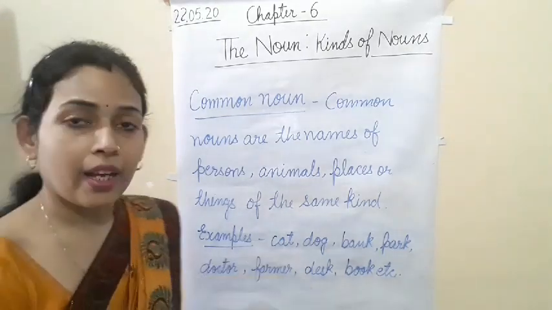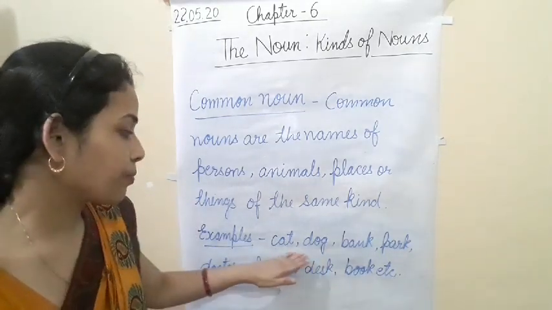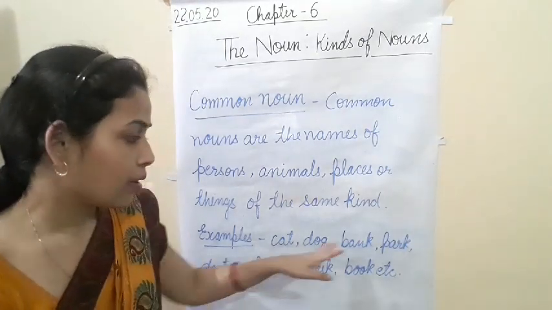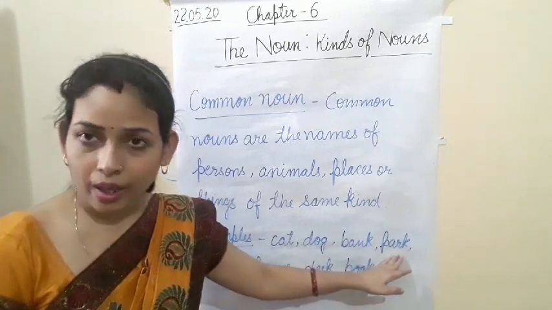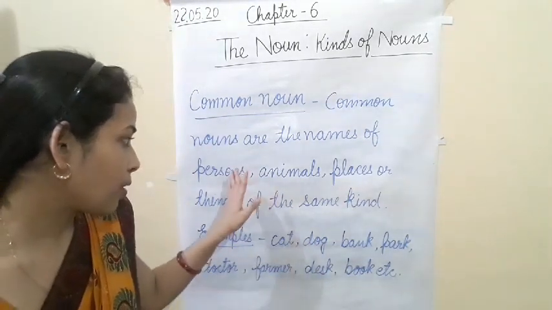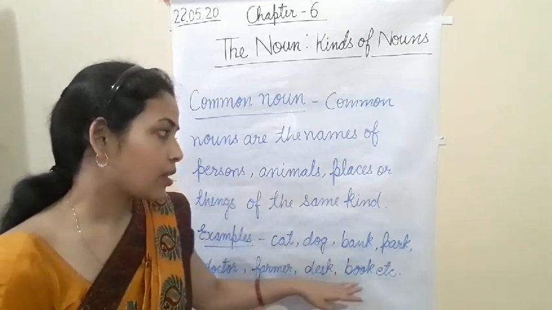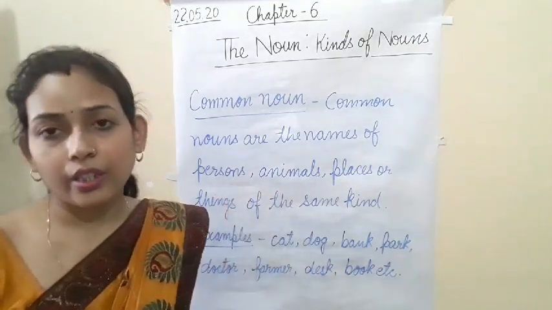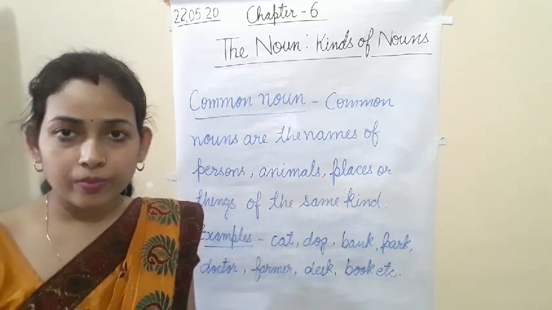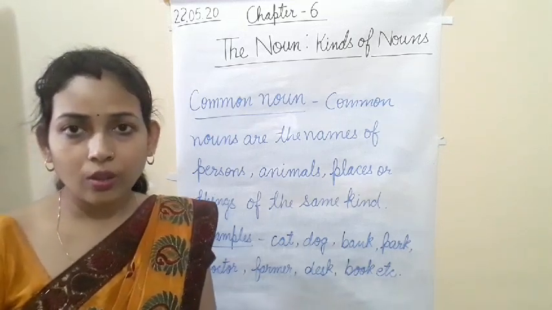So here are the examples: cat, dog, this is the example of animal. Bank, park, this is the example of places. Doctor, farmer, example of persons. Desk, book, example of things. Clear? I hope it is clear what is the common noun.